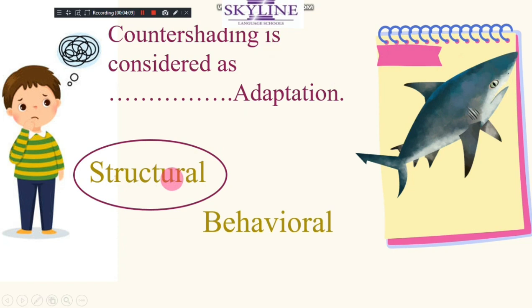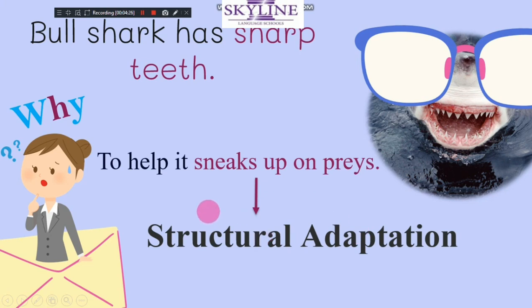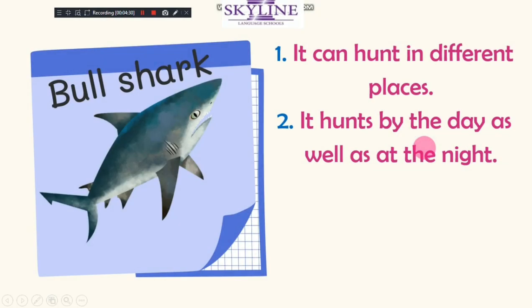So it's called structural adaptation. Okay, the bull shark has, wow, sharp teeth. So is this structural or behavioral? Structural adaptation. Why? To help it sneak up on prey.